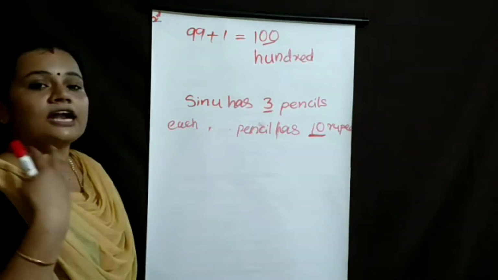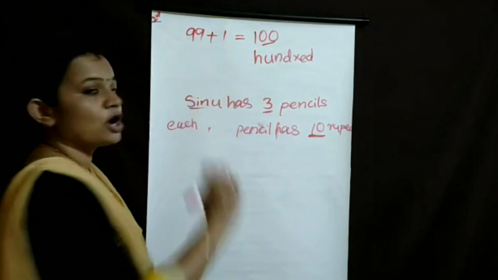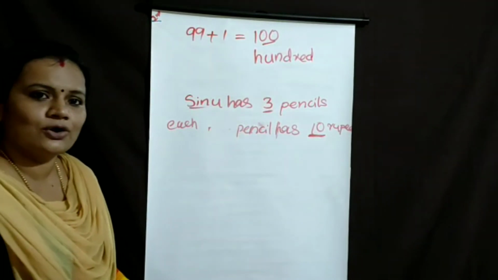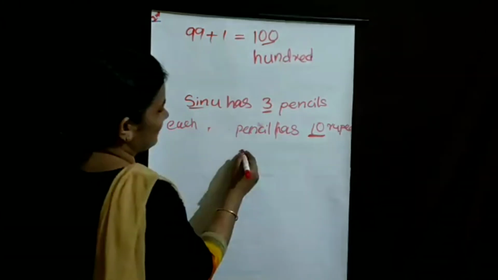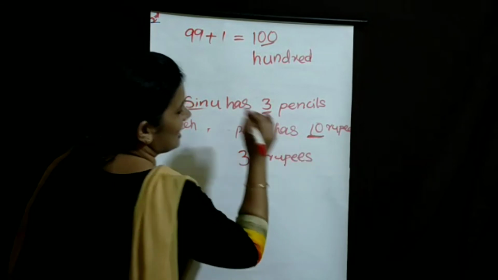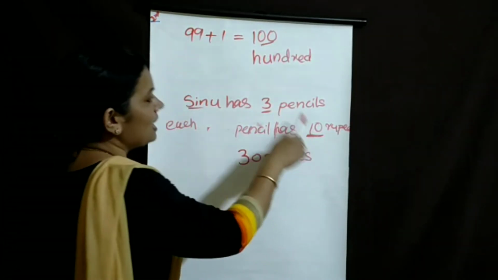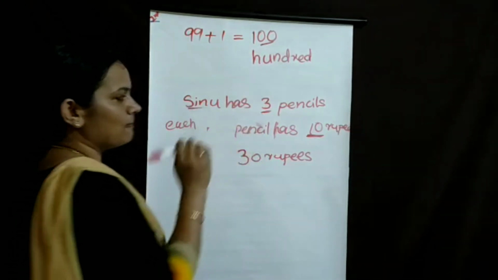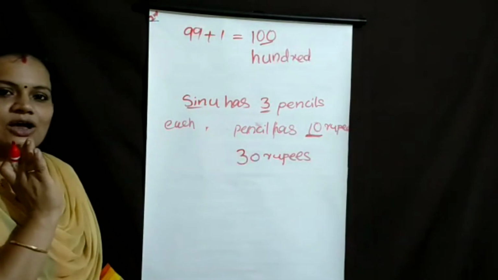Then how much did Sinu pay? 30 rupees. Very good. For 1 pencil it is 10 rupees. Sinu bought 3 pencils, so she paid 30 rupees.